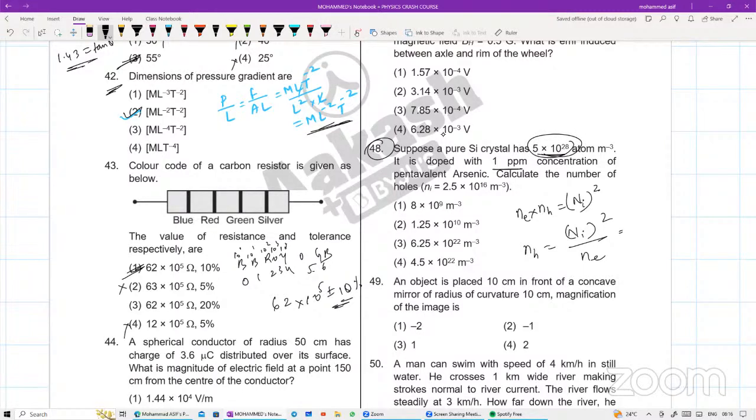मतलब dopant concentration will become how much for me बेटा? Number of electrons की dopant concentration will be equal to 5 into 10 to the power of 28 atoms doped with 1 ppm. And this will be divided by, 1 ppm is 10 to the power of 6. Done. इसको simplify कर लीजिए, you'll get the value of that one. Intrinsic density is given as 2.5 into 10 to the power of 16 का whole square divided by 5 into 10 to the power of 28 divided by 10 to the power of 6. That gives me the answer.